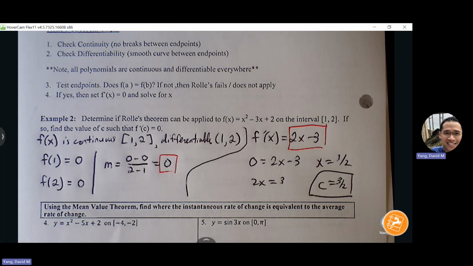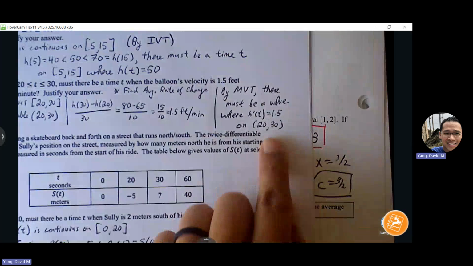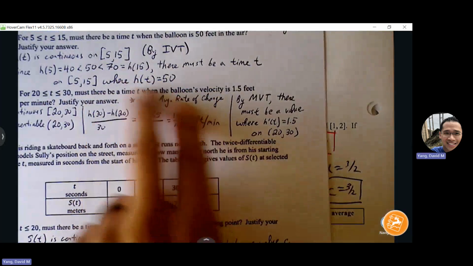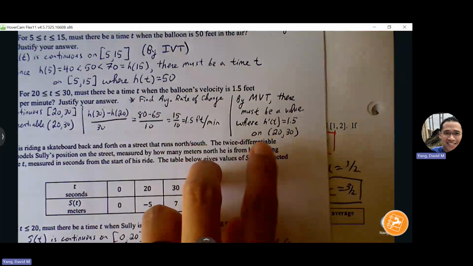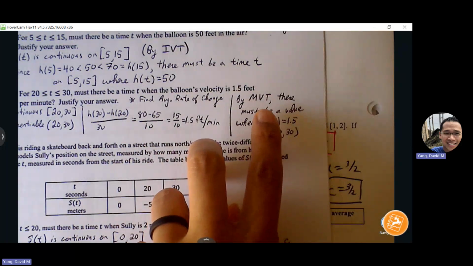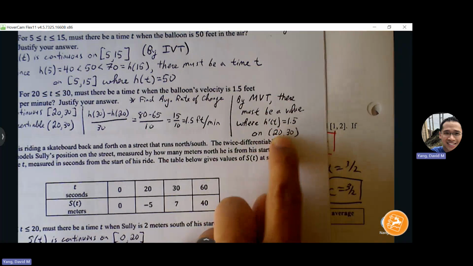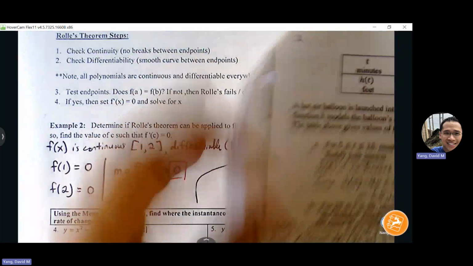If you were to write a statement, it may look like, we'll do some more tomorrow, but something like this where, by MVT, now all your work, you can just show, it has to be in one statement, not as messy as IVT. You say that by MVT, there must be a value where h prime is equal to that value between 20 and 30. Let me see if I can find a better example.